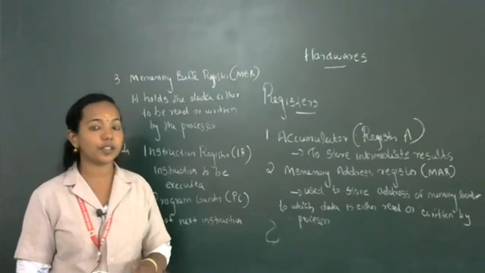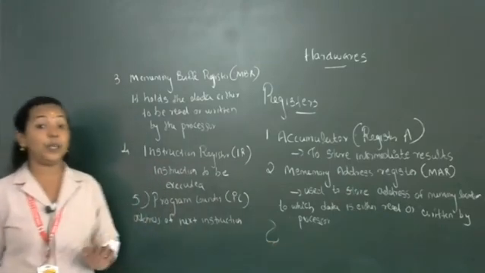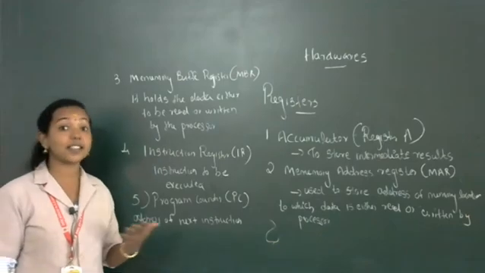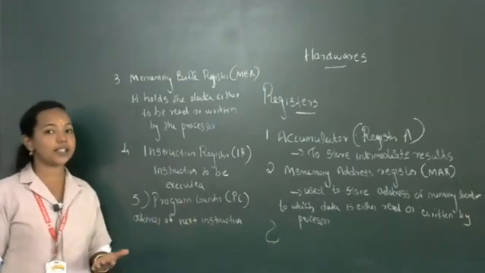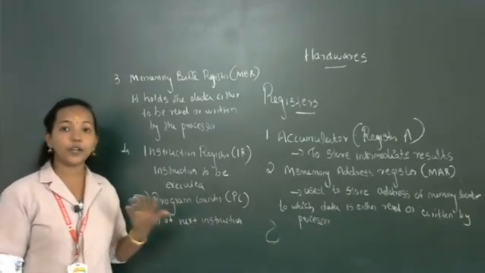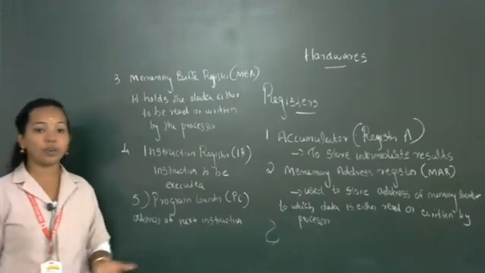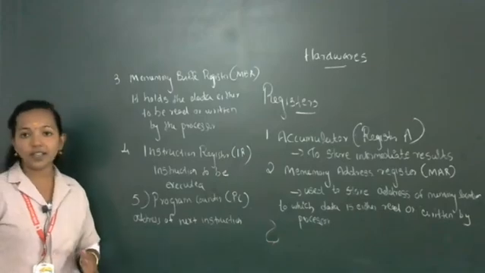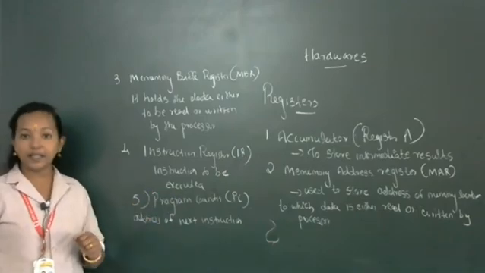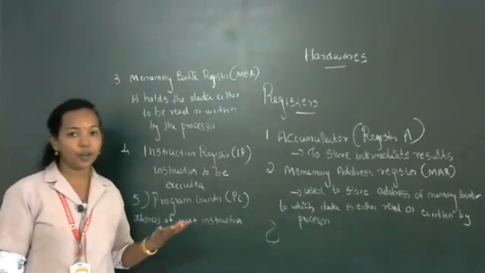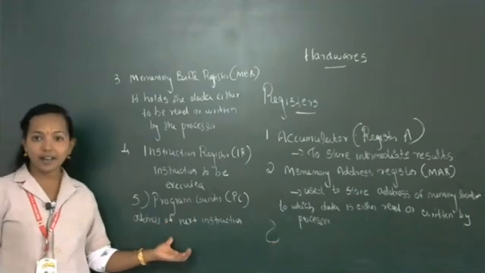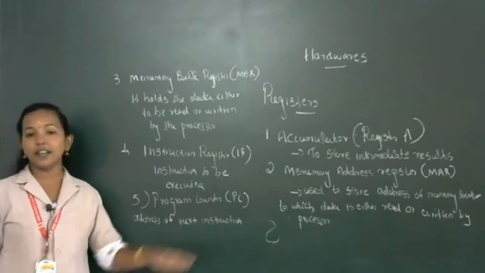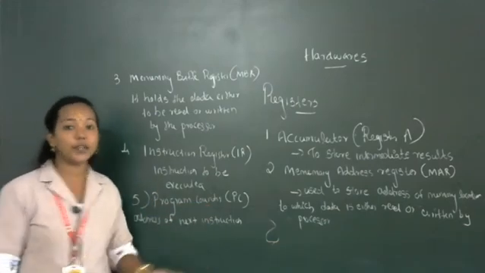Very important question: different types of CPU registers. Which register is known as register A? The accumulator. What is the duty of the accumulator? To store the intermediate result. Then which one is known as PC? The program counter. What is the duty of the program counter? It holds the address of the next instruction to be executed. So these are the different registers and their duties.